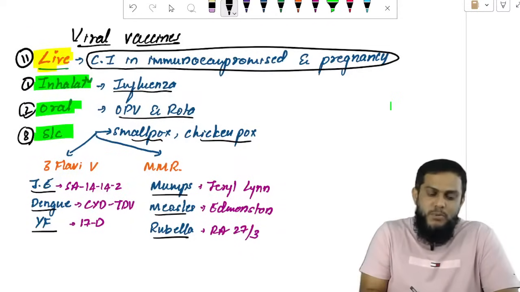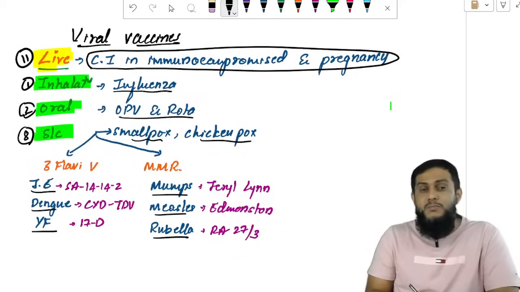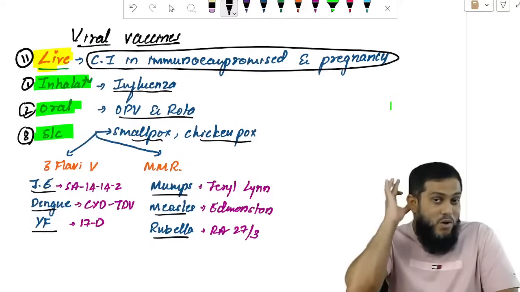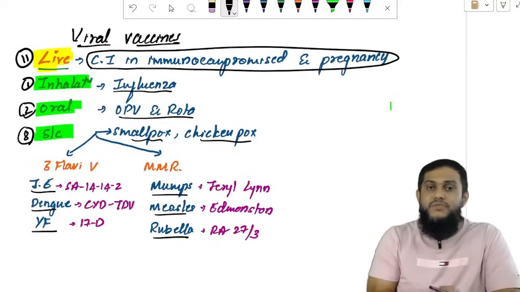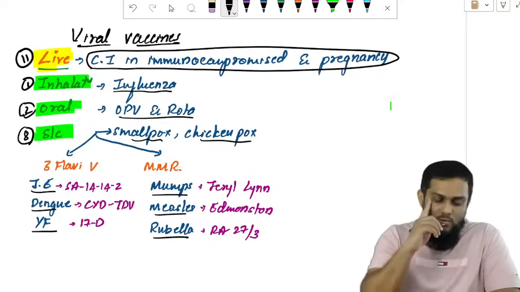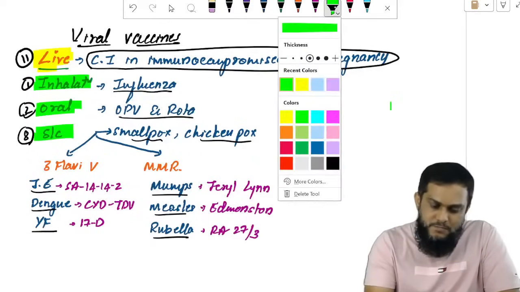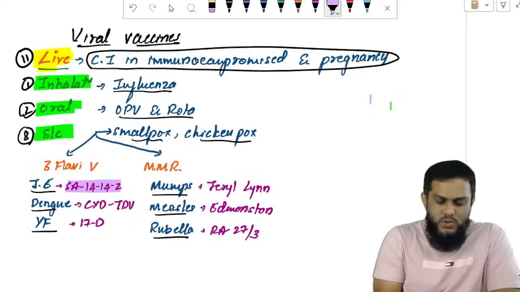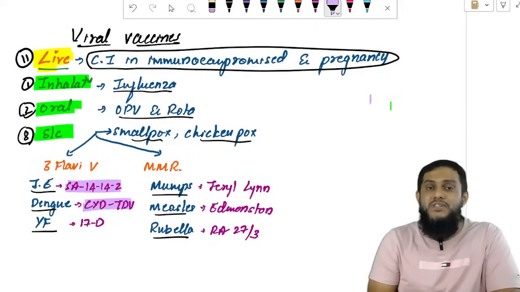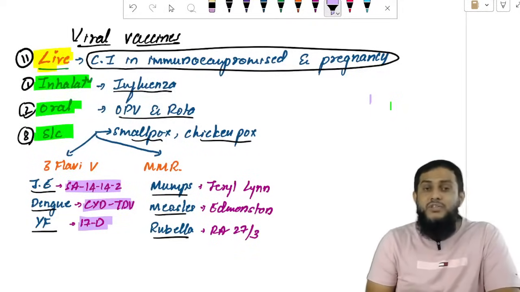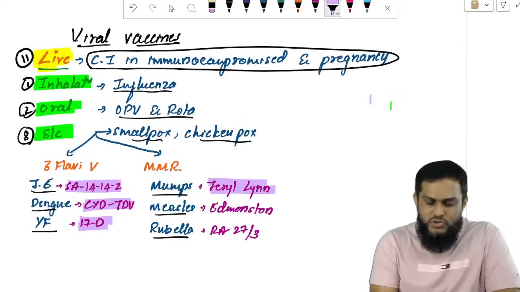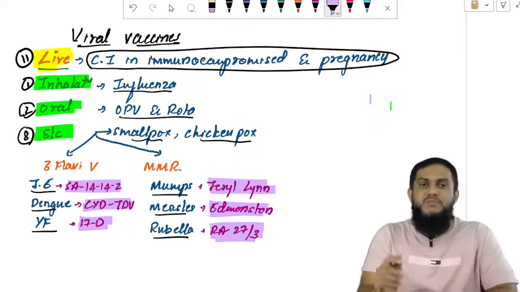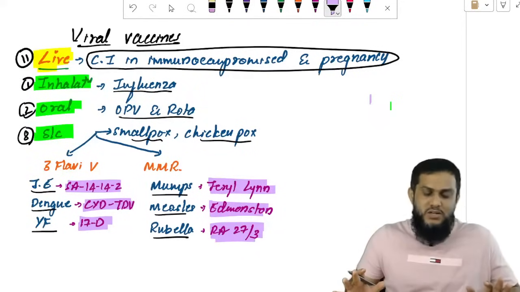Route of administration is important and they are contraindicated. The strains used in the live vaccines are also important, but not all of them. These 6 vaccine strains are important: Japanese encephalitis virus SA14-14-2, dengue virus CYD-TDV strain, yellow fever virus 17D strain, mumps virus Jeryl Lynn strain, measles virus Edmonston strain, and rubella virus RA27/3 strain.